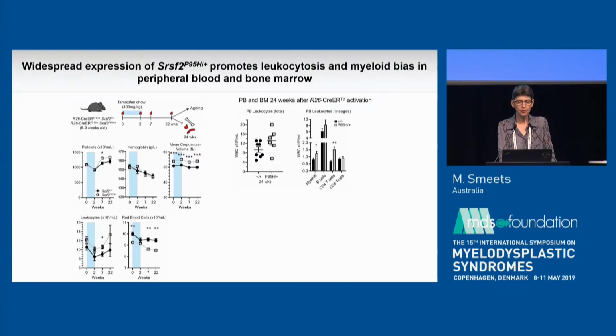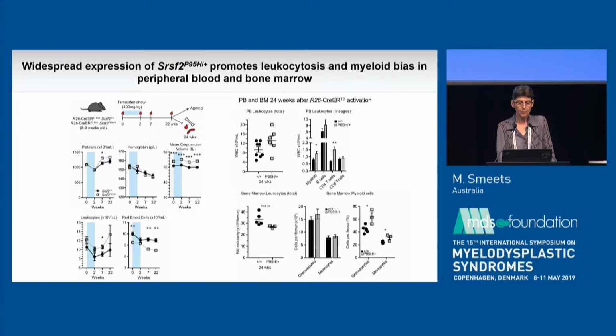In the peripheral blood at 24 weeks, we also again see that increase in leukocyte number, and we see that there's a significant increase in the myeloid population as well as in the CD4 T cell population. In the bone marrow cells at 24 weeks, we see that there is a trend to reduced cellularity in the bone marrow with a significant increase in the percentage of granulocytes and the percentage of monocytes that is not reflected in the cell number due to the reduced cellularity. But it is indicative of a myeloid bias both in the peripheral blood and in the bone marrow in these mutant mice.